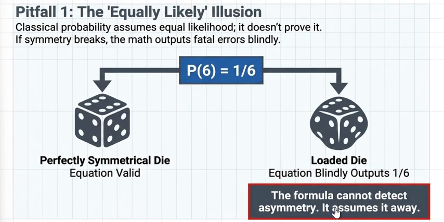Now moving on, it's a pitfall. Pitfall means where we can make mistakes. Let me tell you, equally likely is an assumption, not a derivation. So classical probability does not justify why outcomes are equally likely. It just assumes it. For a loaded die, classical probability is wrong from the start.